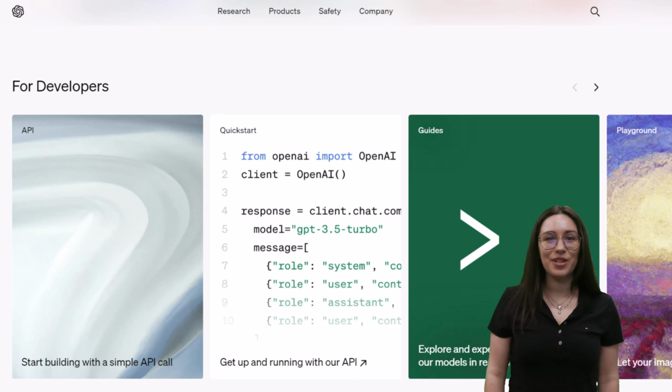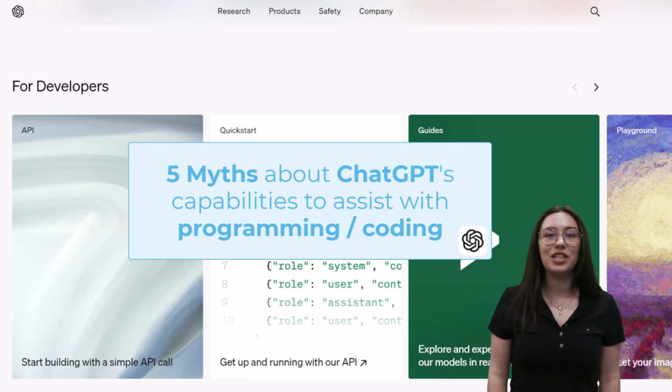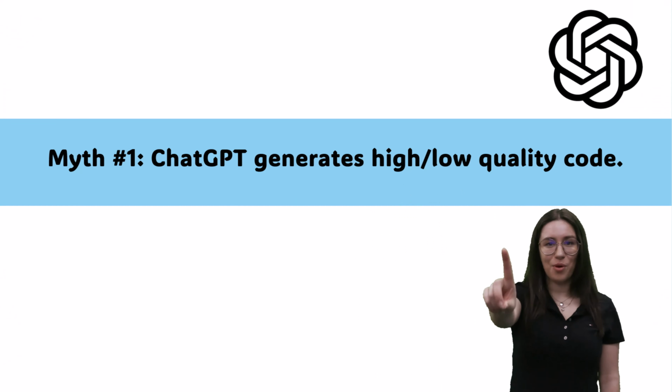Hi, in this video we'll discuss 5 myths related to AI tools, namely ChatGPT. These myths relate to general beliefs about ChatGPT capabilities to help you with your programming tasks. So, let's go! Myth number 1.